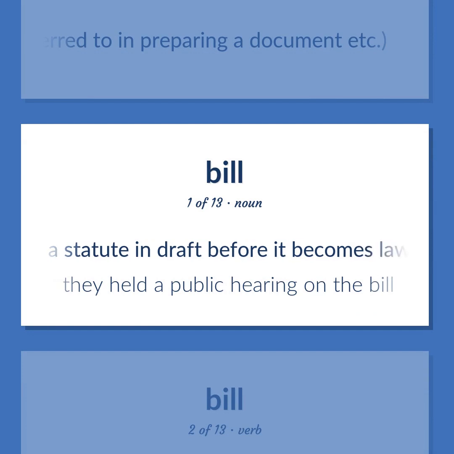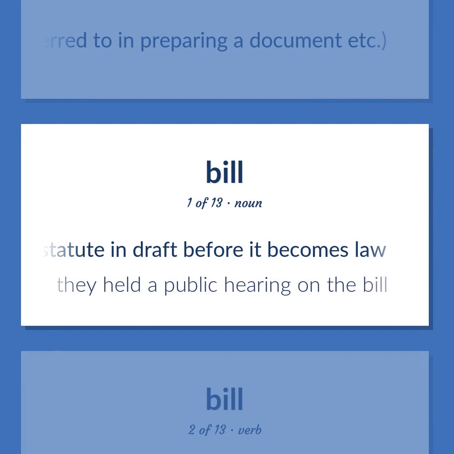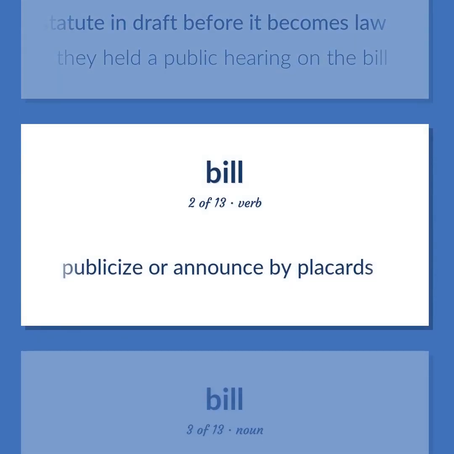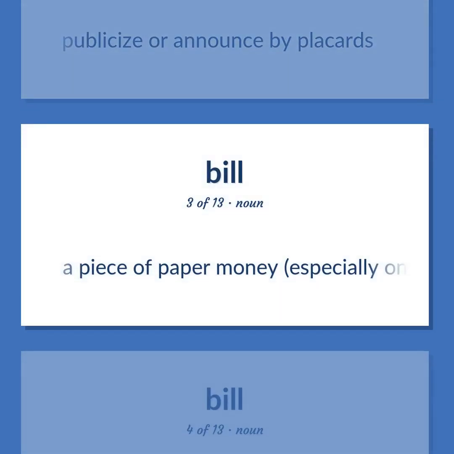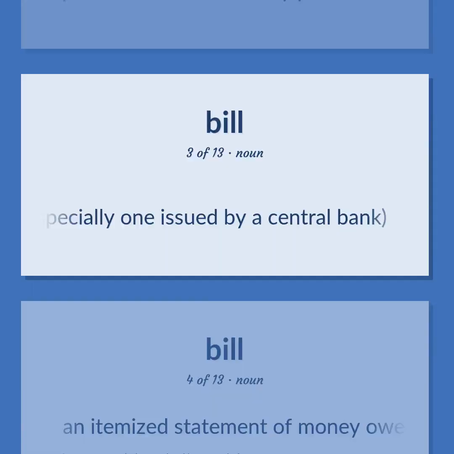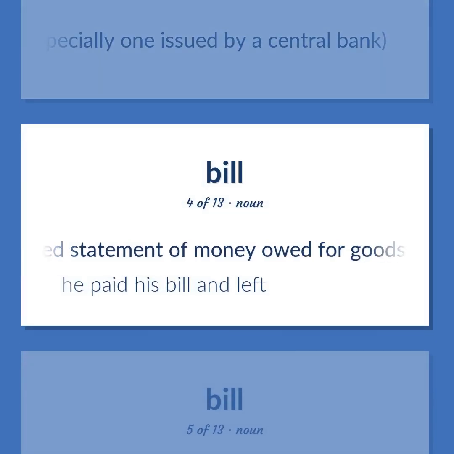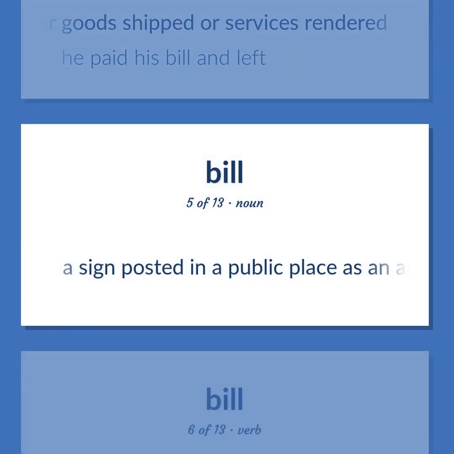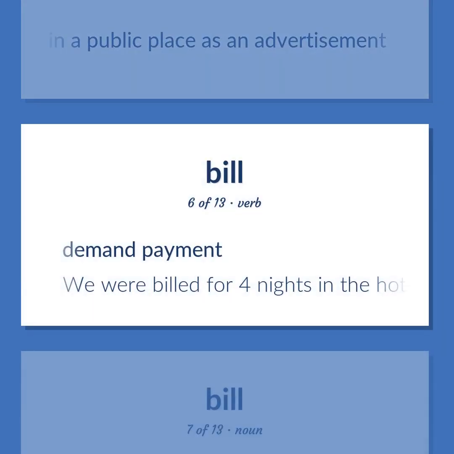Bill: A statute in draft before it becomes law. They held a public hearing on the bill. Publicize or announce by placards. A piece of paper money, especially one issued by a central bank. An itemized statement of money owed for goods shipped or services rendered. He paid his bill and left. A sign posted in a public place as an advertisement. Demand payment. We were billed for 4 nights in the hotel, although we stayed only 3 nights.